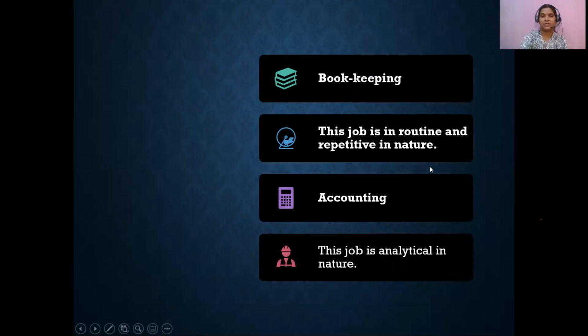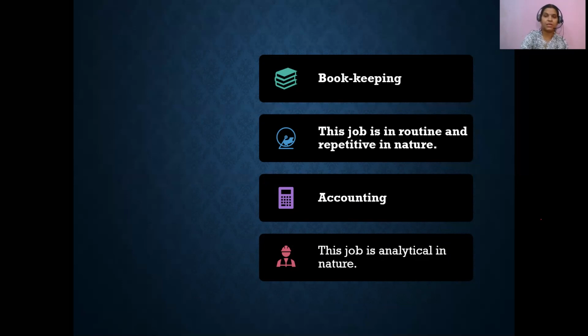The next point of difference is that the bookkeeping job is routine and repetitive in nature. Every day you do the same thing, transactions taking place, you do the recording, you identify whether they are financial or non-financial, pass the journal entries, transfer them to ledgers, and then prepare the trial balance. So they are all routine transactions, there is no change.